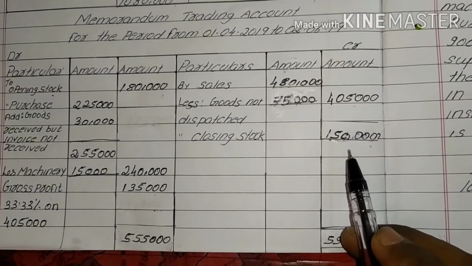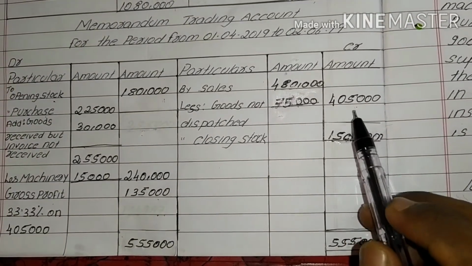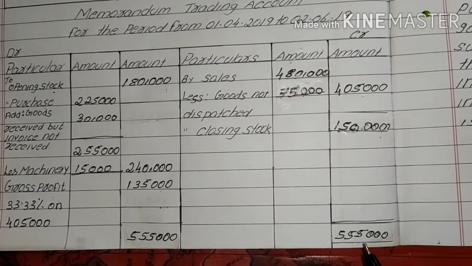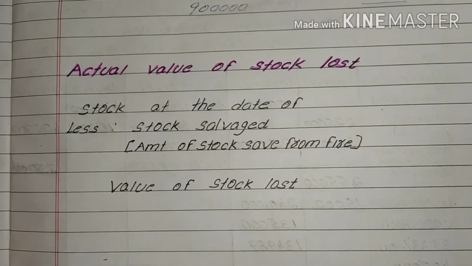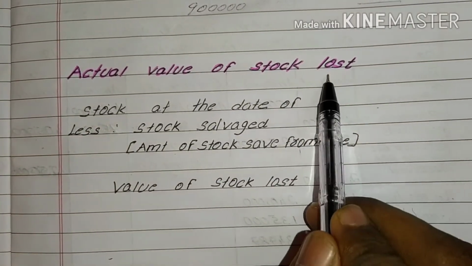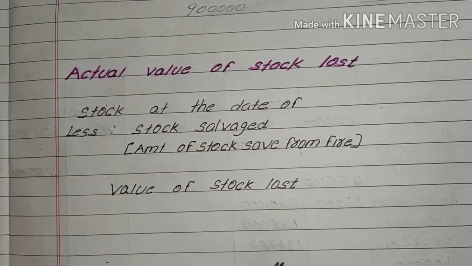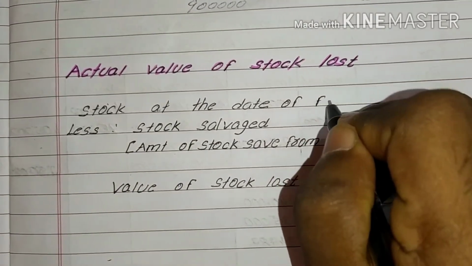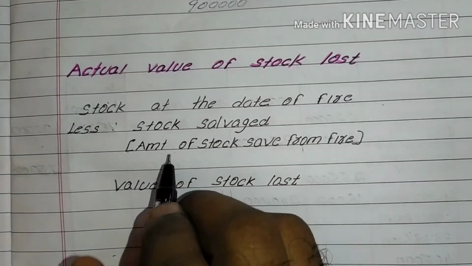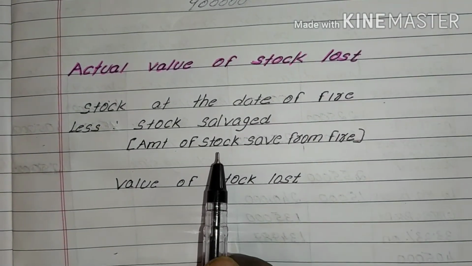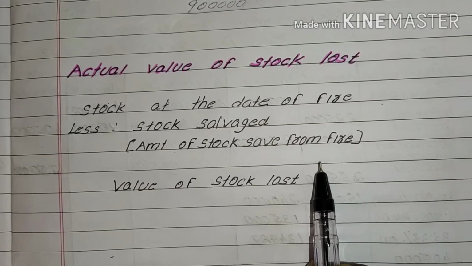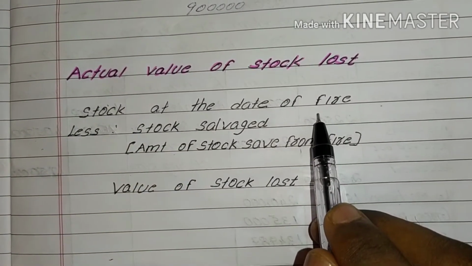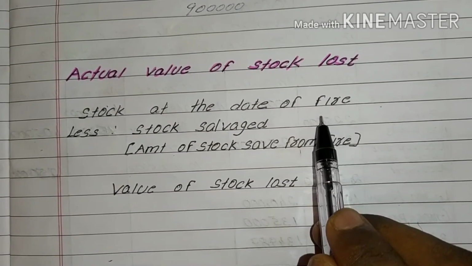This amount is obtained by deducting 4,05,000 from 5,55,000. Next, we need to calculate the actual value of stock lost. It requires two data: the stock at the date of fire, and the stock salvage. Stock salvage means the amount of stock saved from the fire. Here the stock at the date of fire is obtained from the closing stock figure of the memorandum trading account.